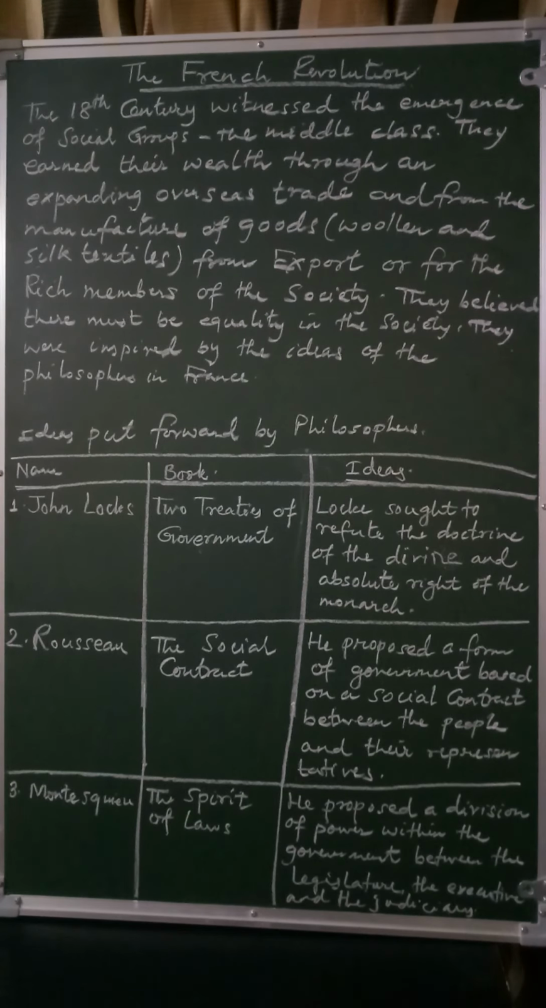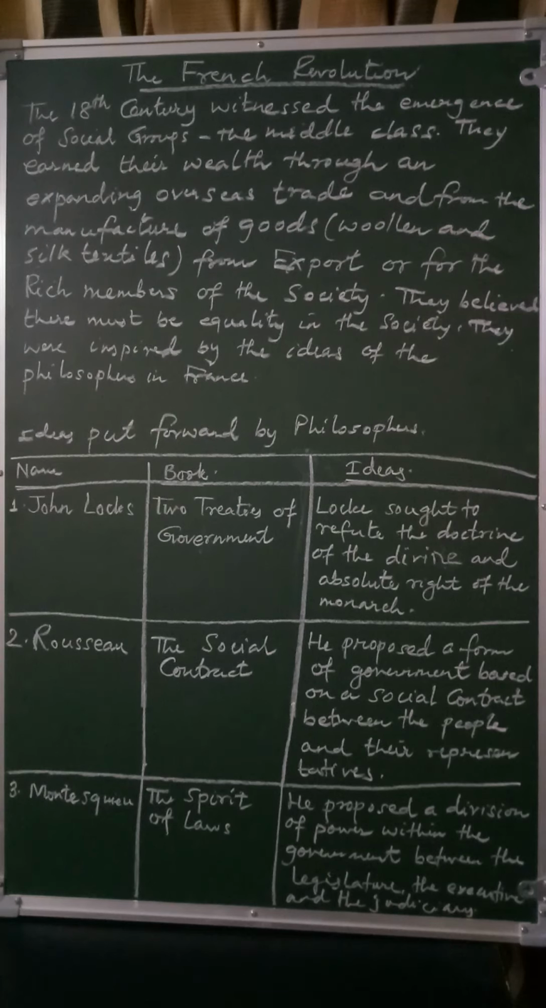The third philosopher, Montesquieu, wrote the book called The Spirit of Laws. In The Spirit of Laws, he proposed the division of power within the government between the legislature, executive, and the judiciary. So we have three philosophers, John Locke, Rousseau, and Montesquieu. The books put forward by them were The Two Treatises of Government by John Locke, The Social Contract by Rousseau, and The Spirit of Laws by Montesquieu.